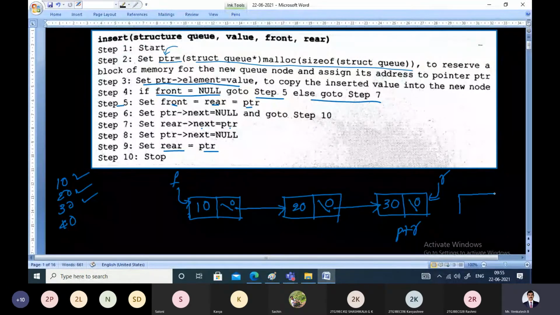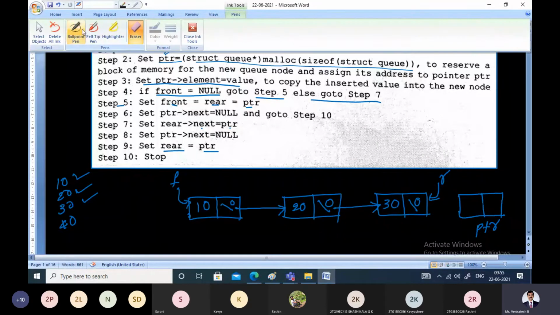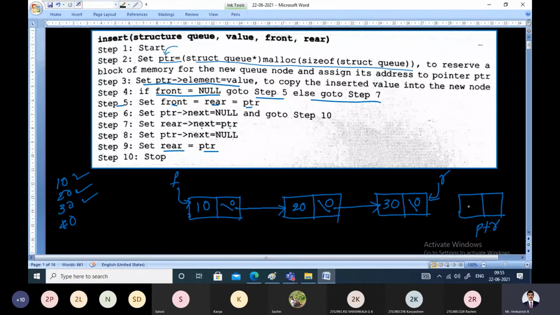Let us take one more, the last node, 40. Allocate the memory for the new node and assign it to a variable called PTR. Then, in the element field of PTR, store the next value, which is 40.